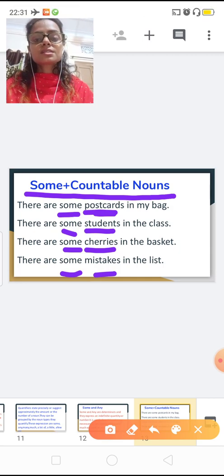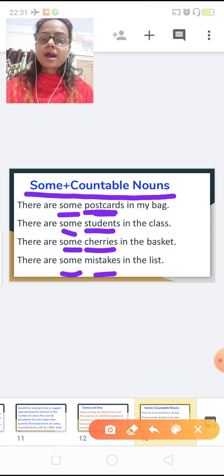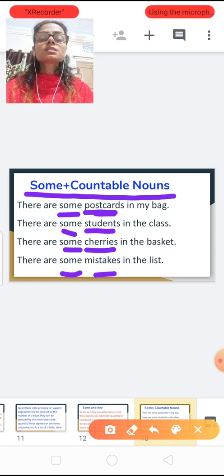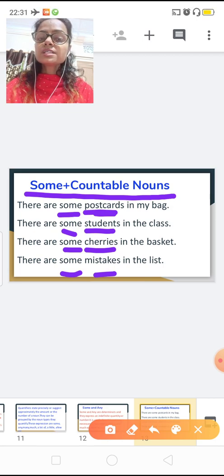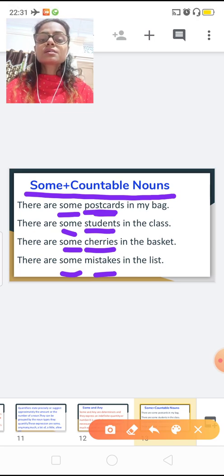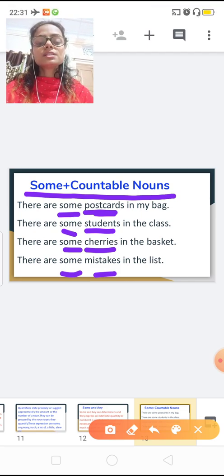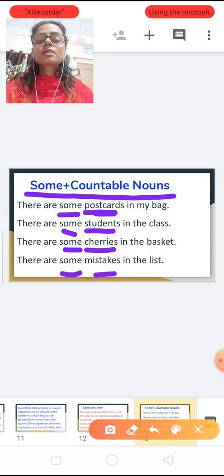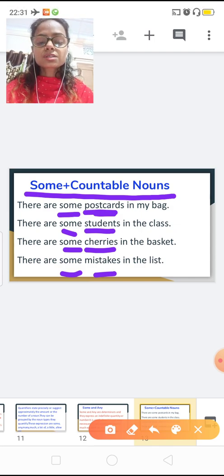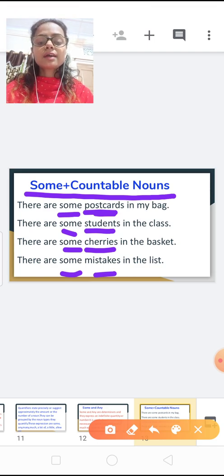There were some postcards in my bag. Postcards is a countable noun. There are some students in the class. There are some cherries. There are some mistakes in the list. Here we have postcard, student, cherries. These are countable nouns, the nouns which we can count.